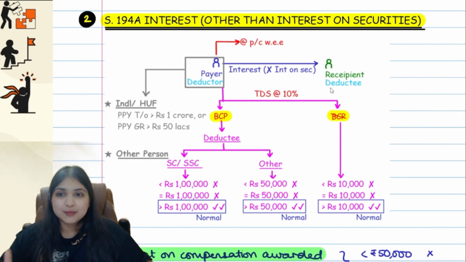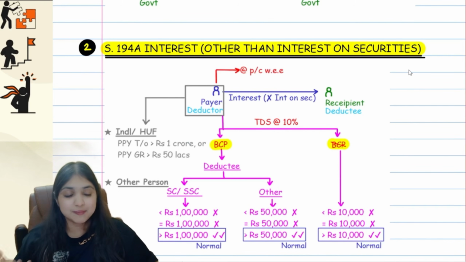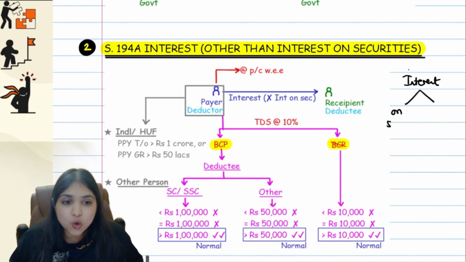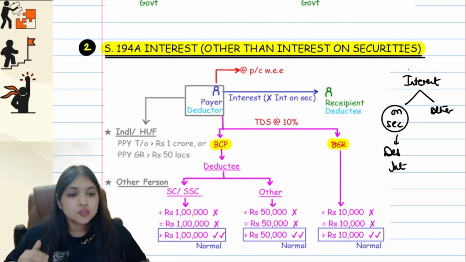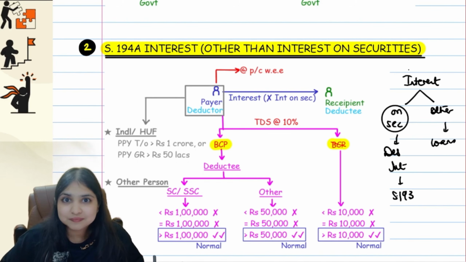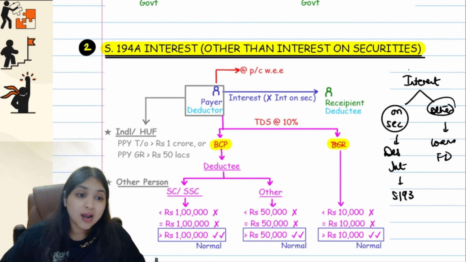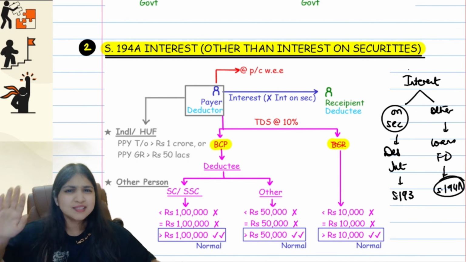See, we are going to first start with section 194A. Now 194A talks about interest other than interest on securities. What does this mean? See, whatever interest transaction there may be, the interest may either be interest on securities or it may be other interest. Like for example, interest on securities, for example, debenture interest guys, or interest on government securities. So for this we have section 193. Okay, we are talking about other interest over here. Like for example, we have interest on loans, okay, then FD interest. So all other interests which are not relating to securities, all other interests, that will come under 194A. So right now my focus is 194A, which talks about interest other than interest on securities.